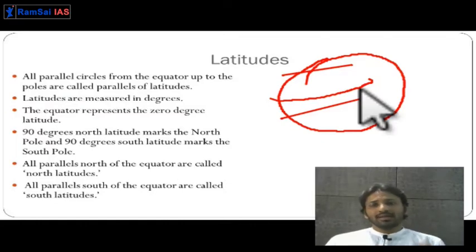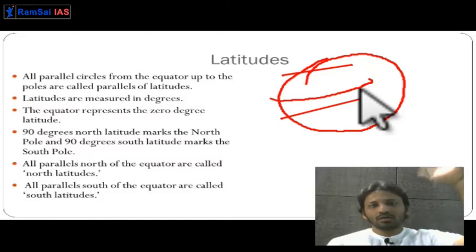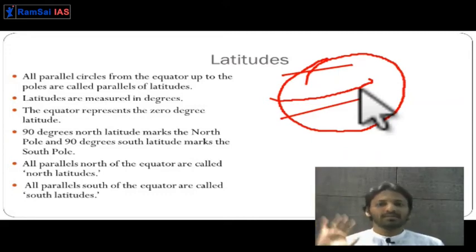The distance between the northern pole and the equator, and between the southern pole and the equator, is 1/4 of the total circumference of the earth. It's 360 degrees, and 1/4 of that is 90 degrees. That is why at 90 degrees from the equator, the poles are marked in the northern and southern hemispheres. 90 degrees from the equator to the northern hemisphere, you have the north pole. 90 degrees from the equator to the southern hemisphere, you have the south pole.